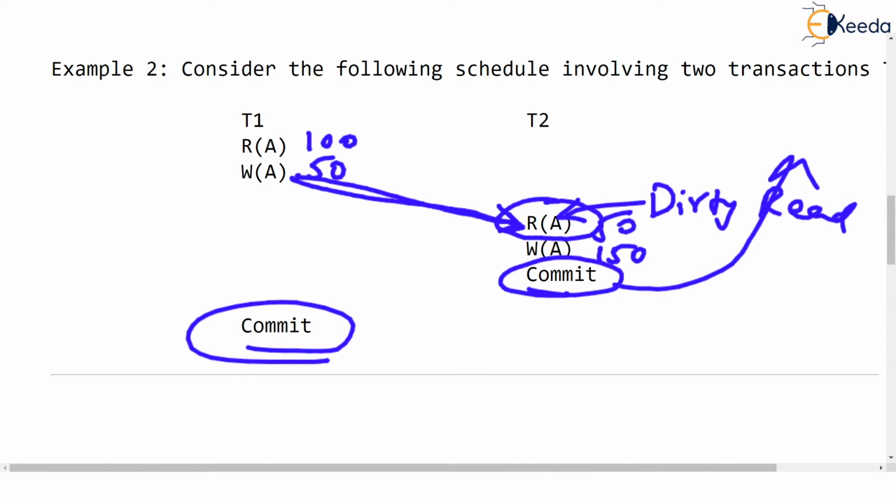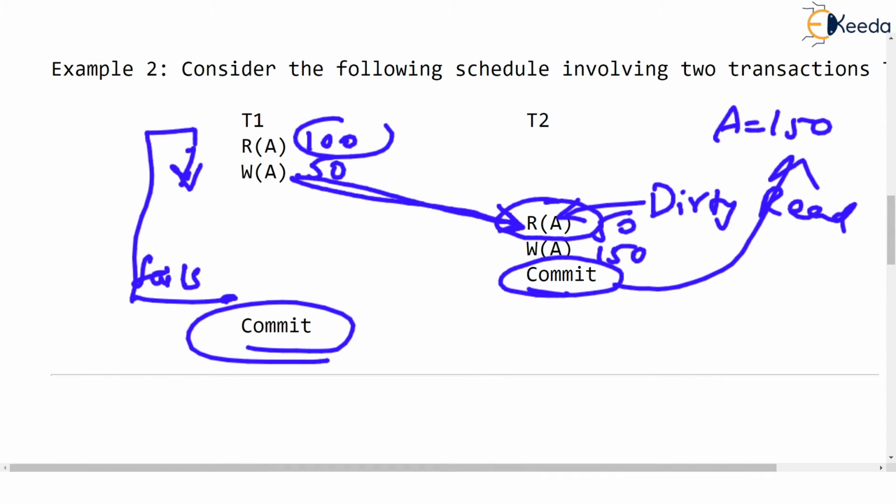But then what if this another transaction fails? If the transaction fails, then it says, no, no, no, I am restarting again with the new values. So what about the value 50, which was read by T2 and updated to 150? This read operation becomes dirty, isn't it?